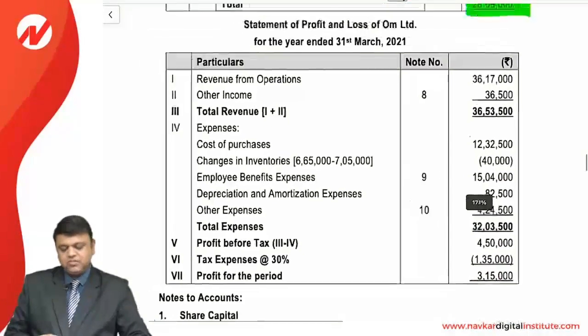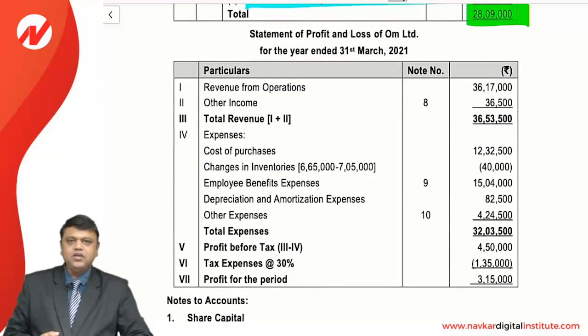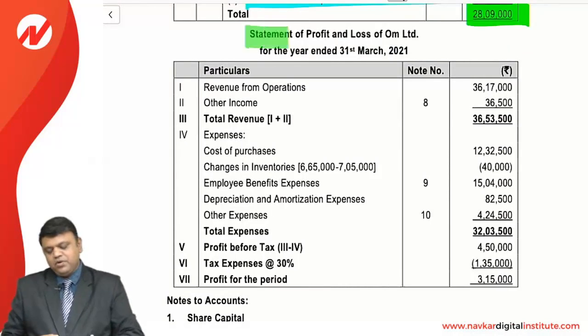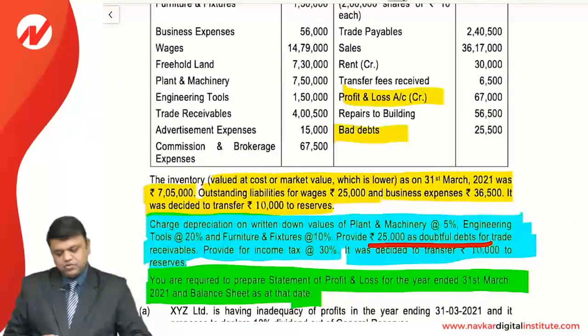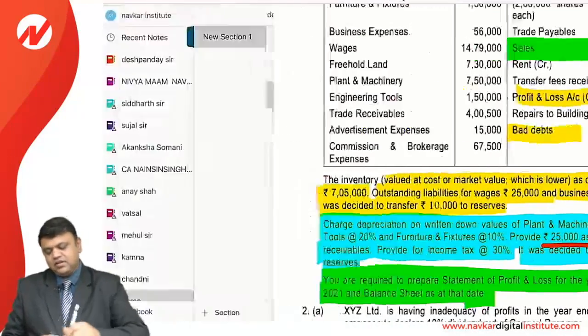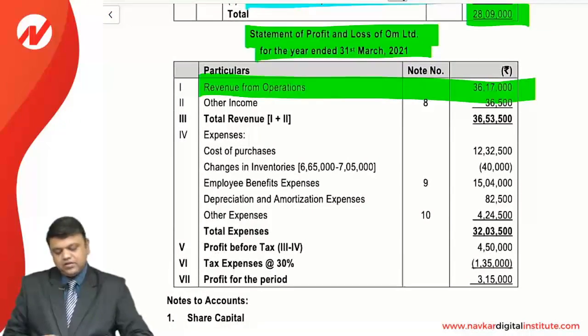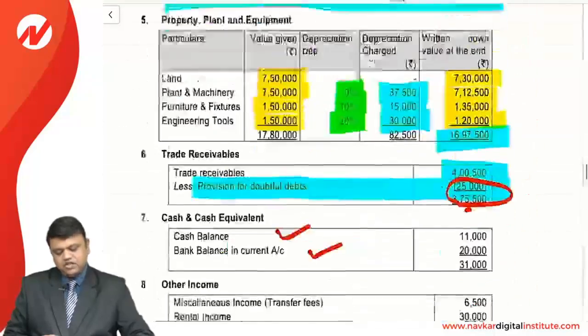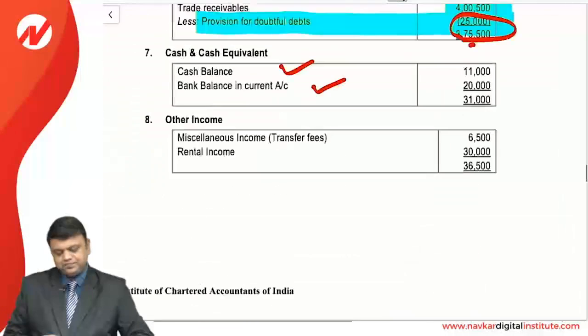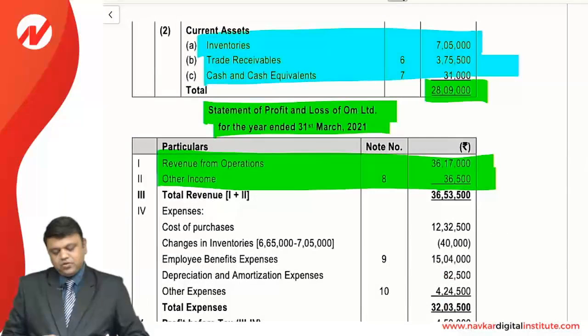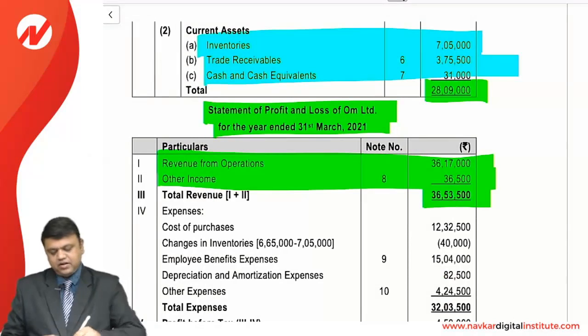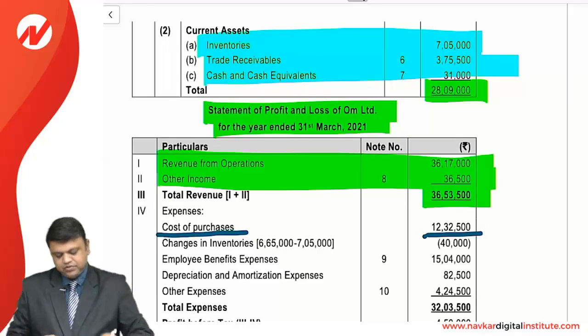Now we move to the statement of P&L account. Now it's not a P&L account, but rather a statement of P&L of OHM Limited. It starts with the revenue from operations, 36,17,000. It is clearly mentioned in the question, that is sales 36,17,000, and other income, that is 36,500, and there is an annexure, that is in the notes to accounts number 8, that is the transfer fees added with the rental income, which will give you 36,500. Now the total revenue is 36,53,500, deducted with the cost of purchase, which is given in the question, 12,32,000.